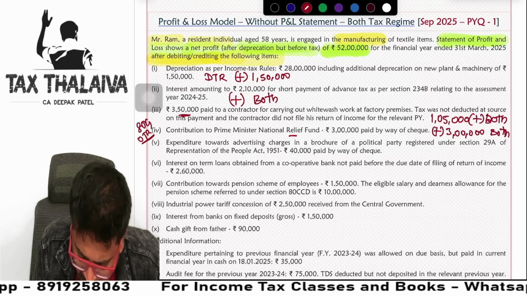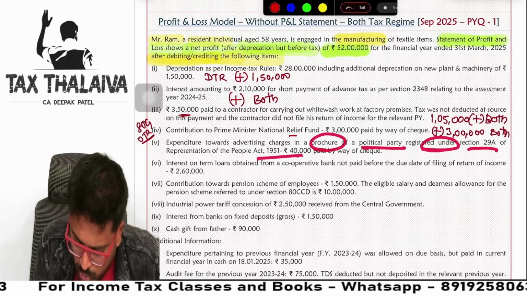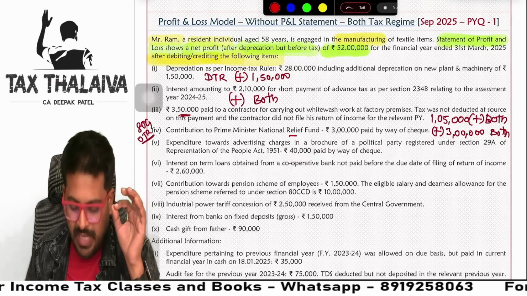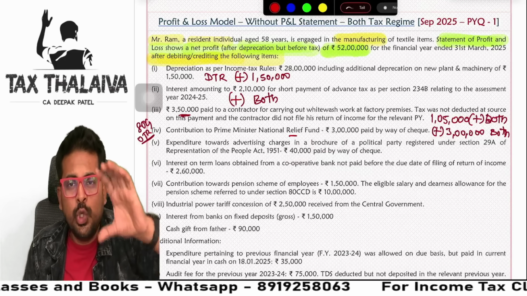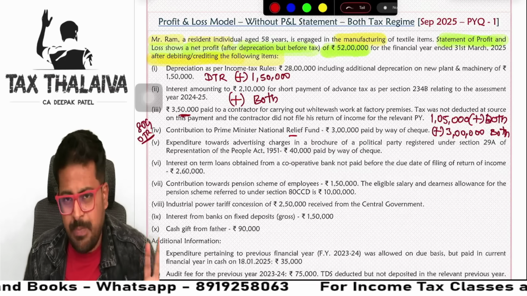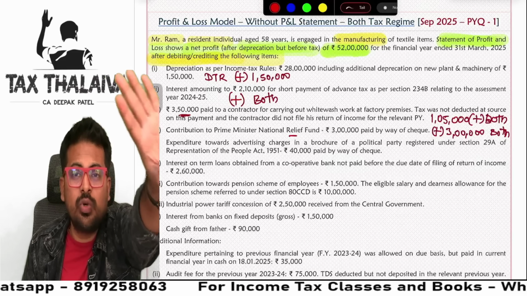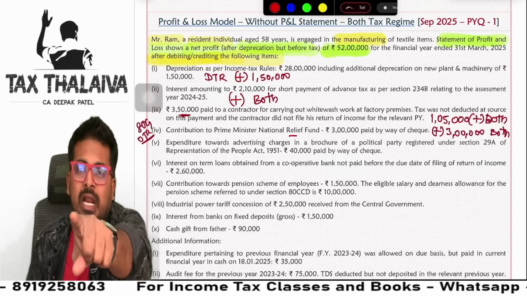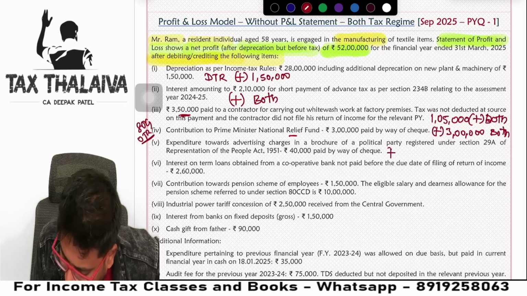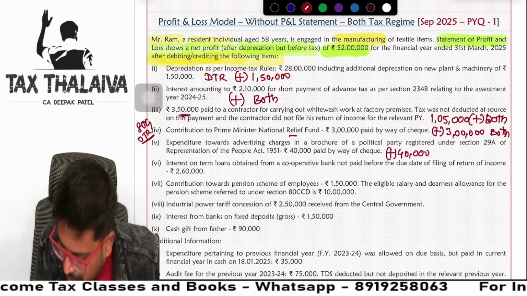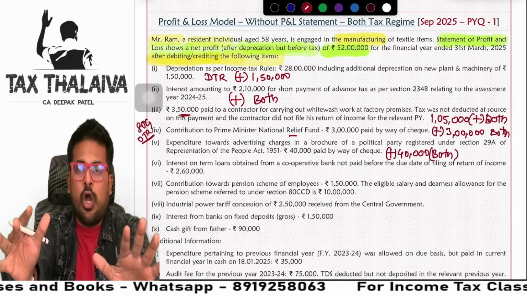Next. Expenditure towards advertising charges of a brochure to a political party registered under so and so is 40,000 paid by cheque. Guys, one more thing. Advertisement for a political party is, first of all, not a business expenditure. Number two, you cannot even claim under 80GGB or 80GGC. Only donation to a political party is allowed, but advertisement is not allowed. So you will add back this 40,000 rupees under both. You will add back and stop it there.